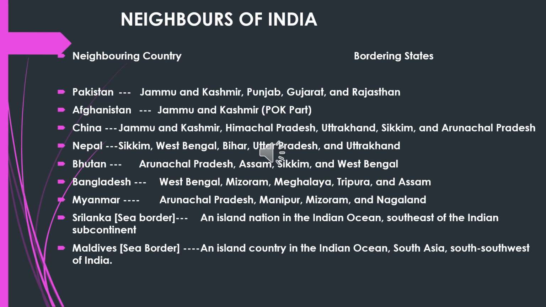So this is starting from the northwest and moving towards the east, then coming towards the south, and again towards the west. It ends with the north. This is the arrangement shown here. Please see the atlas and compare it.